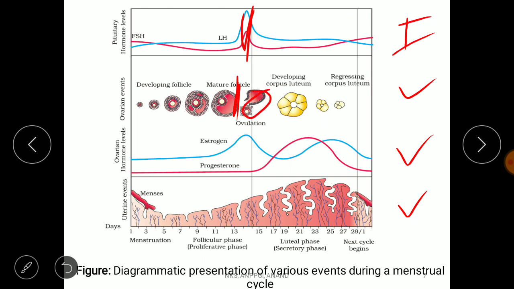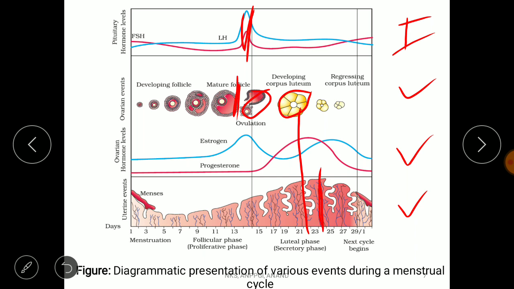And on the 21st or 22nd day, the Graafian follicle is largest in size, whereas the thickness of the uterus wall is highest on the 23rd day, right? So you always keep that in mind.